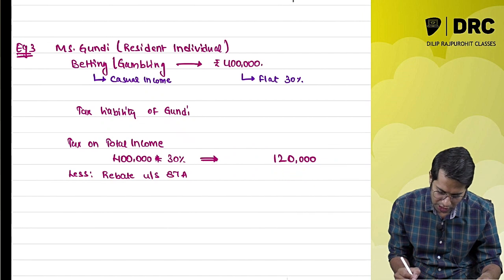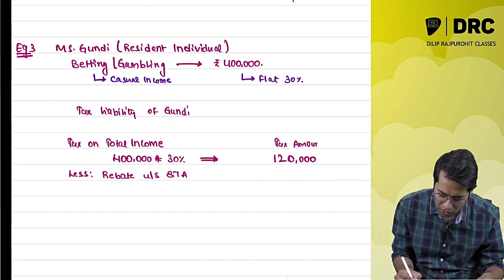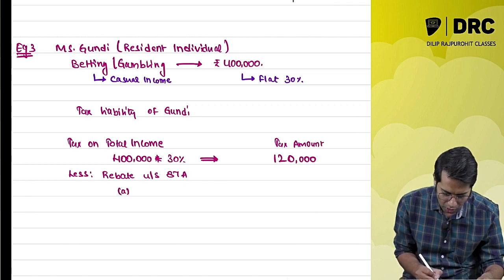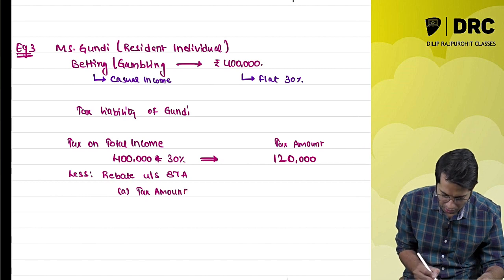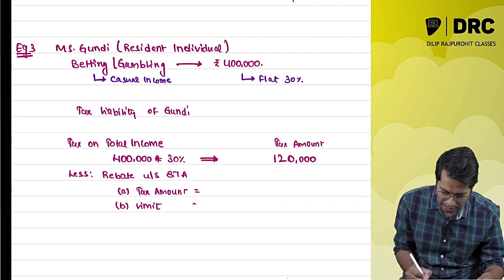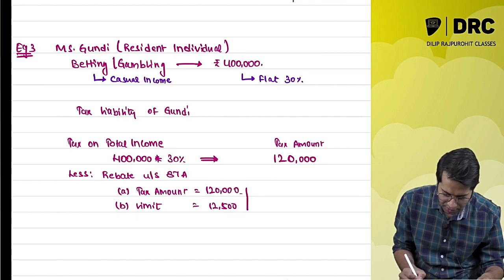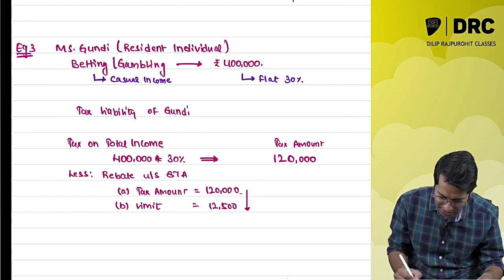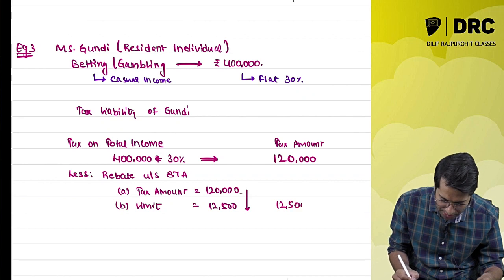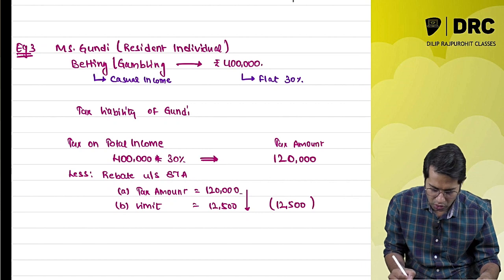She is going to get a rebate of tax amount or limit, whichever is less. Tax amount is 1,20,000, limit is 12,500, whichever is less. So 12,500 rupees is the rebate which Gundi is going to get.